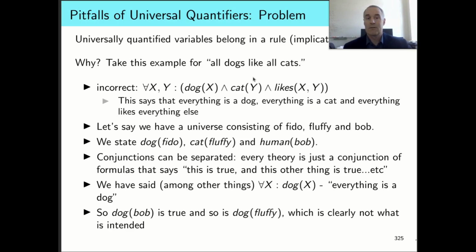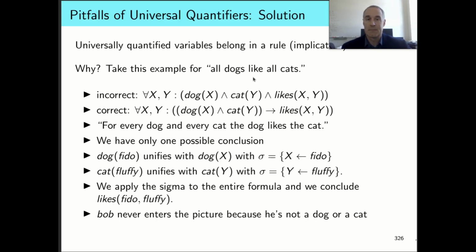Given our universe, that means we're asserting that Bob is a dog, and so is Fluffy, and that's counter to what our universe is intended to say. So the formula as stated is incorrect because it allows you to reach conclusions that are inconsistent with how you really want to formalize this particular world.